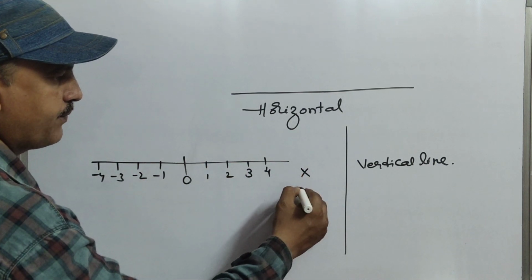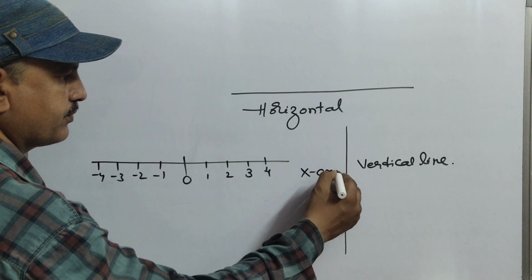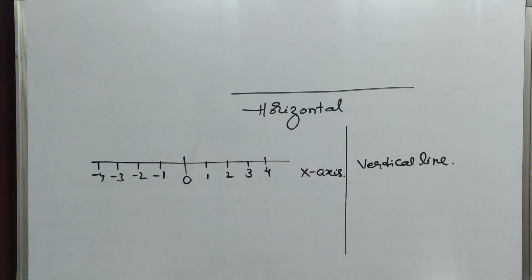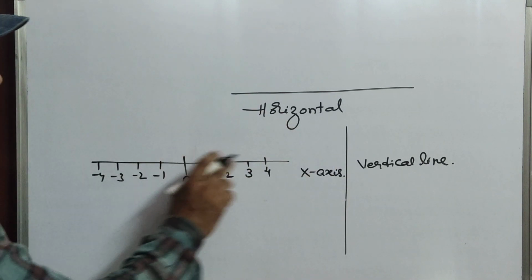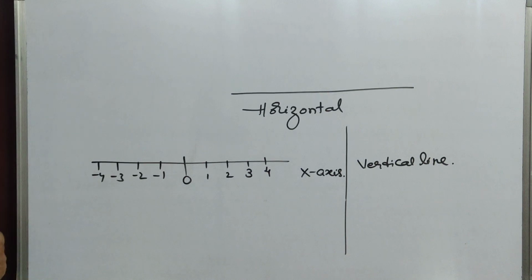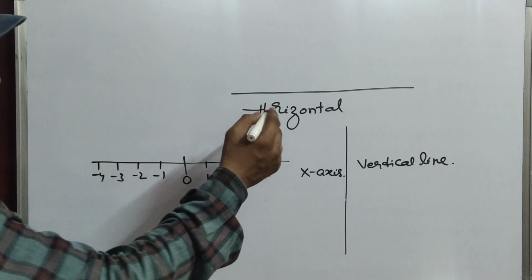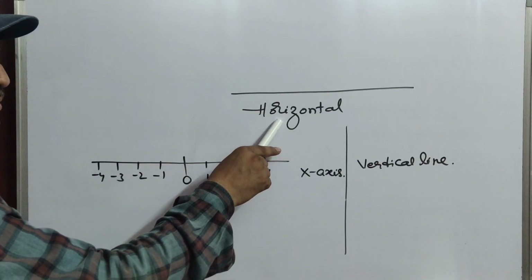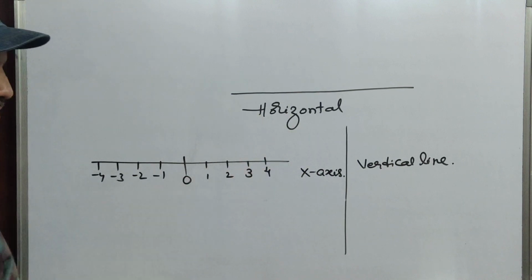What do I call it? X-axis. The horizontal line is called the x-axis.